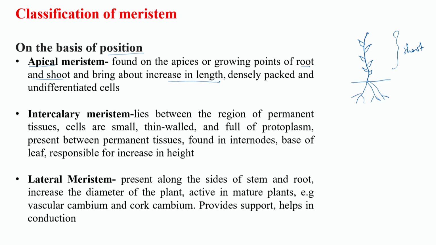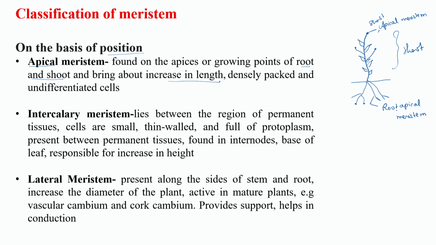At growing tips, it will have branches also, and in those also there are growing tips, and at tips of roots the apical meristem is located. This is the shoot apical meristem, and this is the root apical meristem.